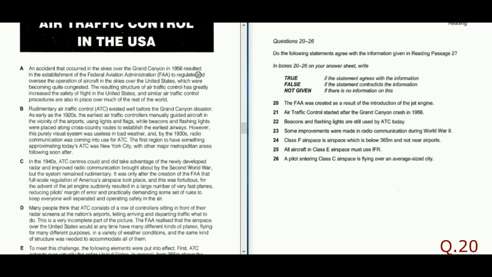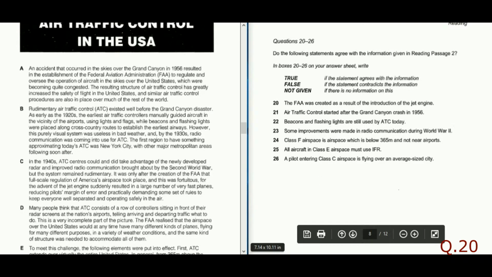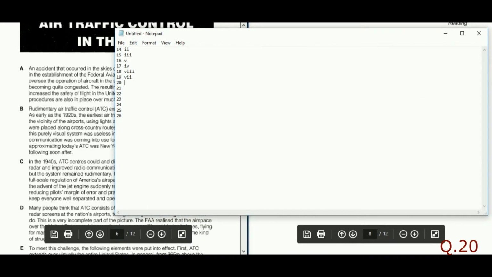"An accident that occurred in the skies over the Grand Canyon in 1940 resulted in the establishment of the federal..." Okay, fine. And the question is, the FAA was created as a result of the introduction of jet engines. Here it is saying that it resulted from an accident, so it is contradictory. The information given here suggests that the FAA is the result of an accident, and the statement says that the FAA is the result of the introduction of the jet engine. So it is a contradiction, and if there is a contradiction, the answer to 20 is False.